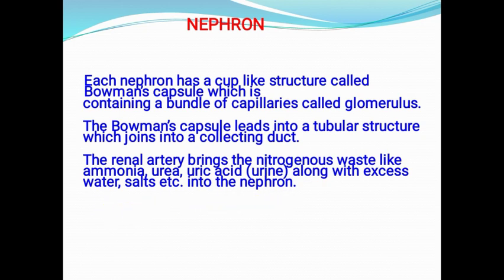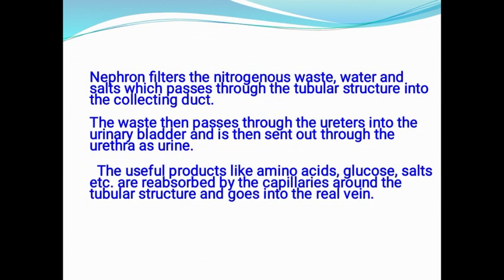The nephron filters this nitrogenous waste, water and salt, which pass through the tubular structure into the collecting duct. So finally all these things are collected into the collecting duct.